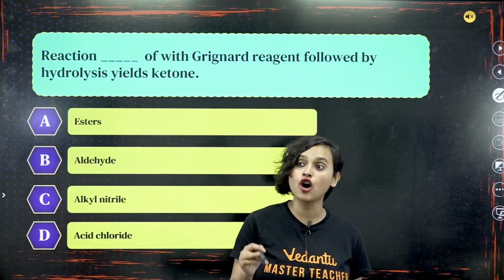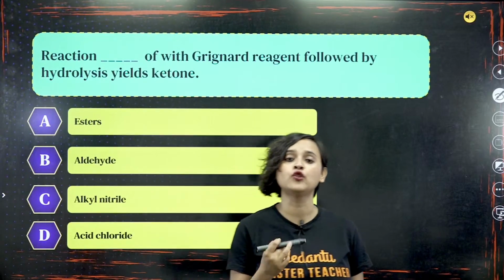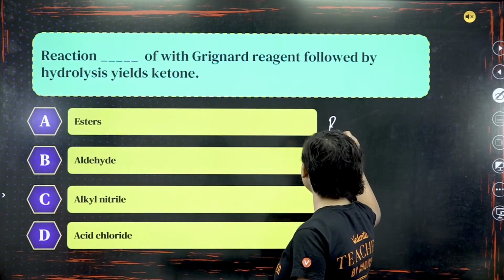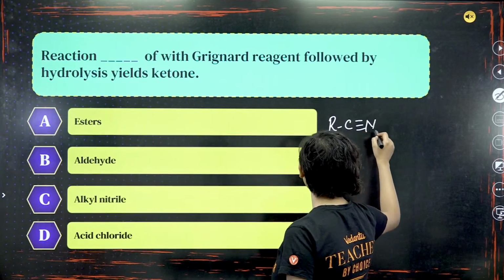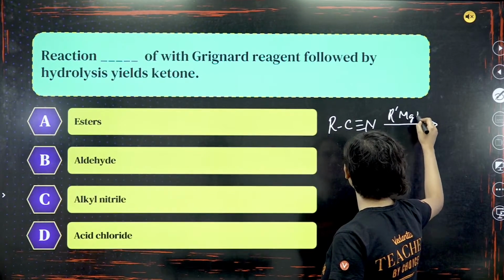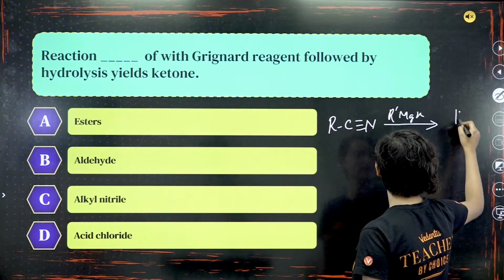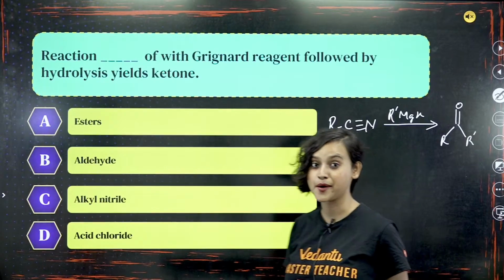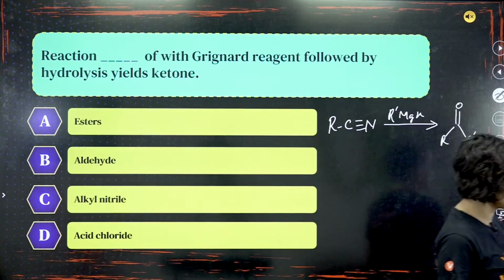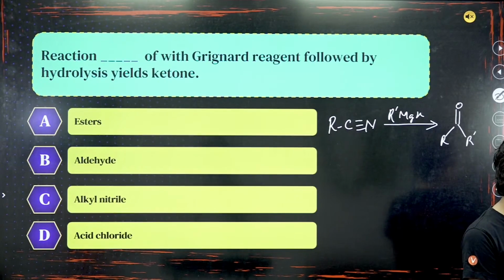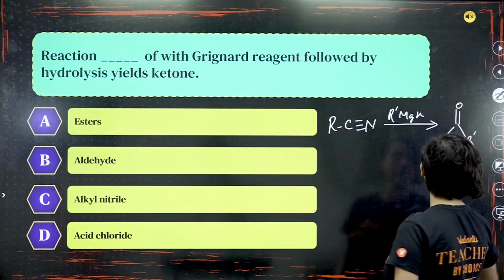Now, reaction of dash with Grignard reagent followed by hydrolysis yields ketone. What do we know, guys? Tell me. Sahiti, very good.